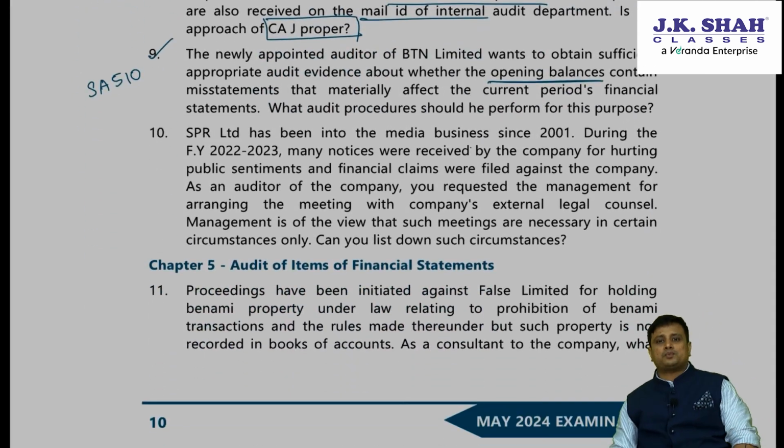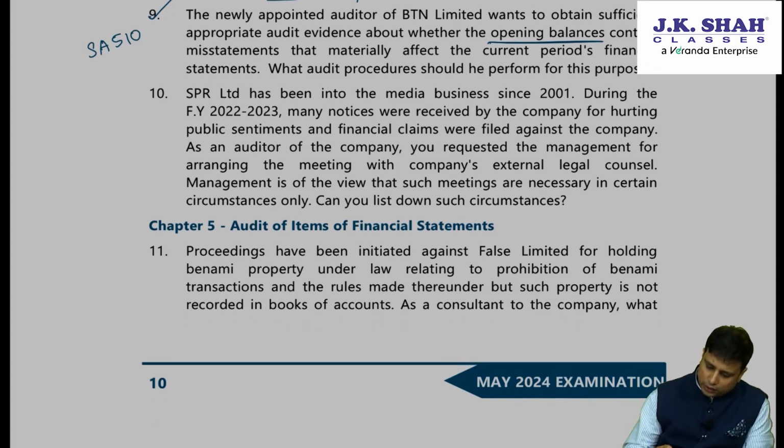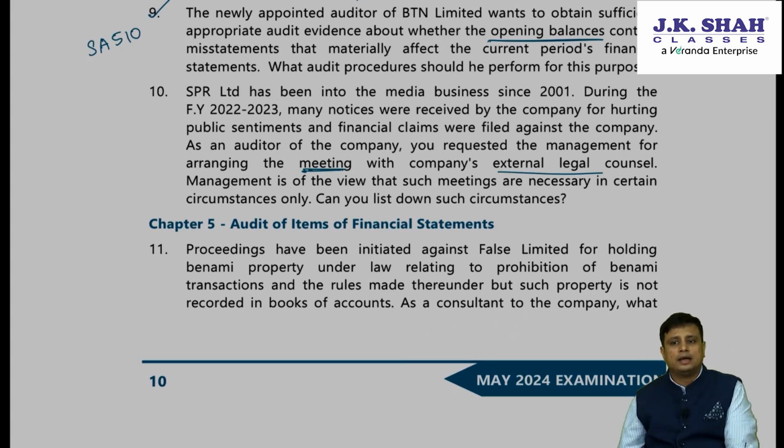Next, SPR Limited has been into the media business since 2001. During the financial year 22-23, many notices were received by the company for hurting public sentiments, and financial claims were filed against the company. As an auditor, you requested the management for arranging meeting with the company's external legal counsel.